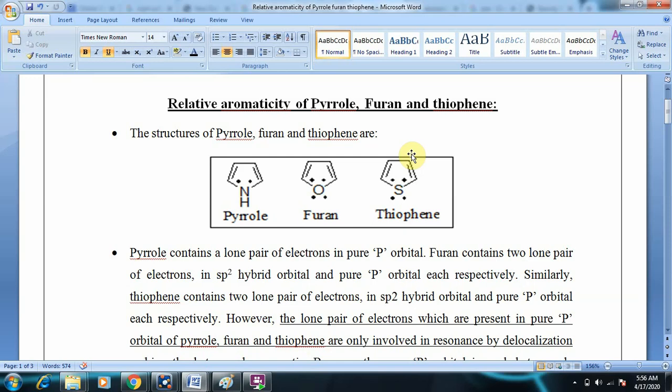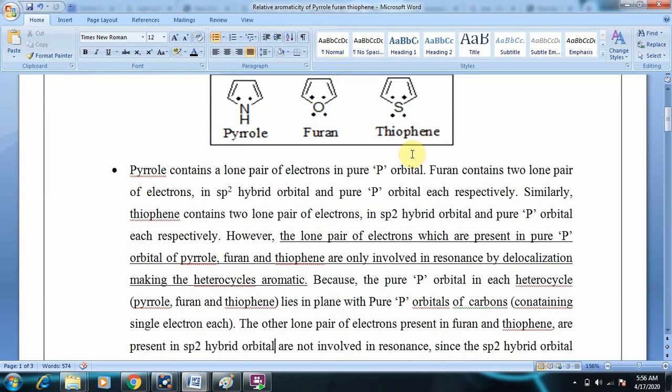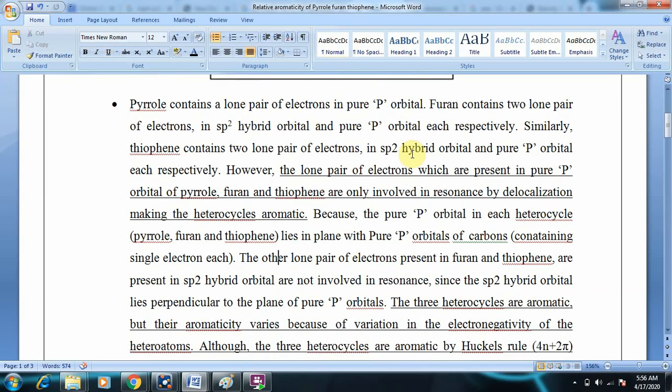So in the three molecules, sulfur can release its lone pair more easily than nitrogen, than oxygen. So this is the difference in electronegativity of the heteroatoms, which makes the molecules behave differently in their aromatic properties.